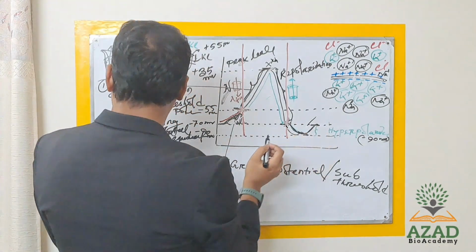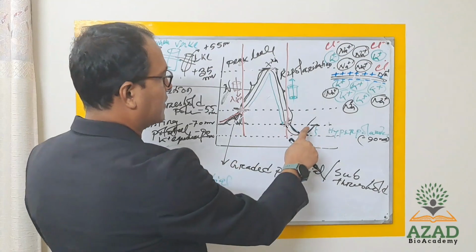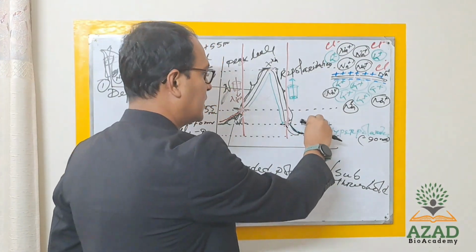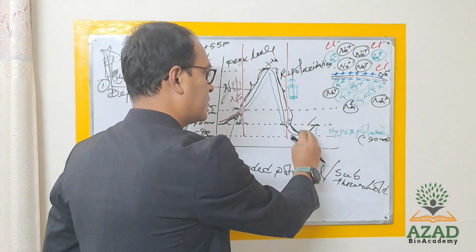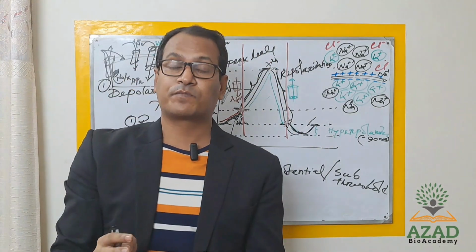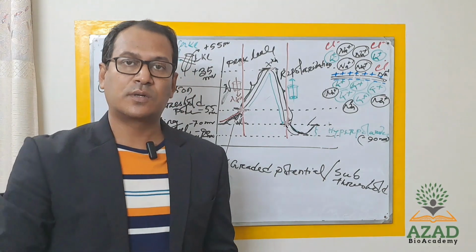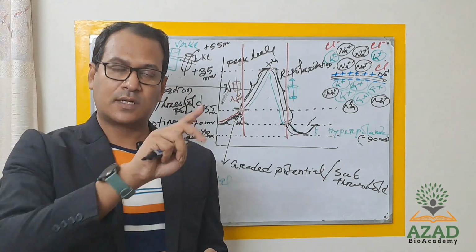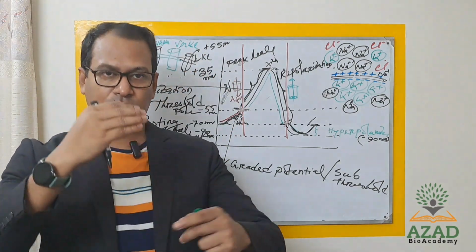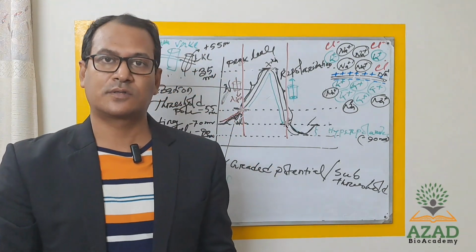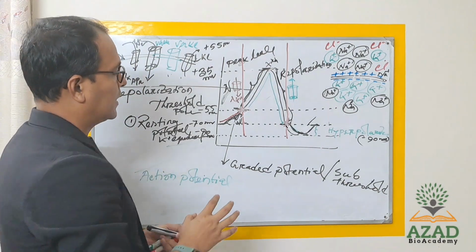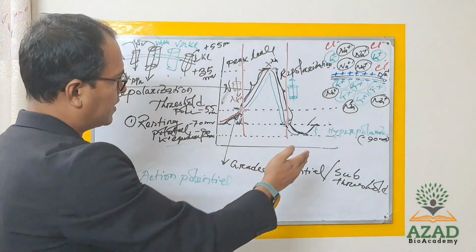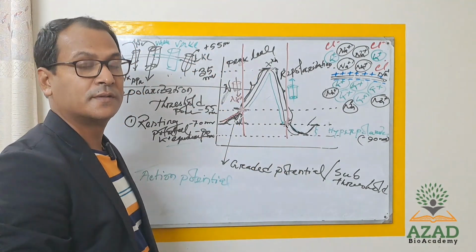Okay, so already I said what will happen. The sodium potassium pump will maintain the resting membrane potential, and through this hyperpolarization it will maintain. How? Because through this sodium potassium ATPase pump, 3 sodium will exit and 2 potassium will enter, and that will maintain the resting membrane potential. Okay, so is hyperpolarization a part of action potential or not?